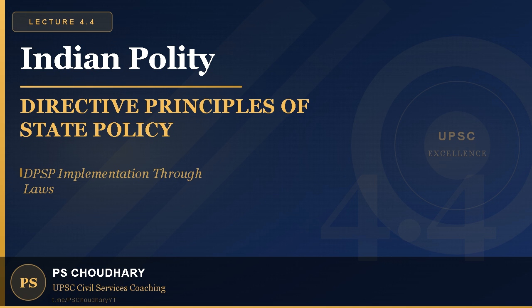Article 42 directs just and humane conditions of work and maternity relief. The Maternity Benefit Act of 1961 implements this. The Maternity Benefit Amendment Act of 2017 significantly strengthened it, extending paid maternity leave to 26 weeks for the first 2 children. This is a model case of directive principle implementation. Article 43 on living wages is implemented by the Minimum Wages Act of 1948.